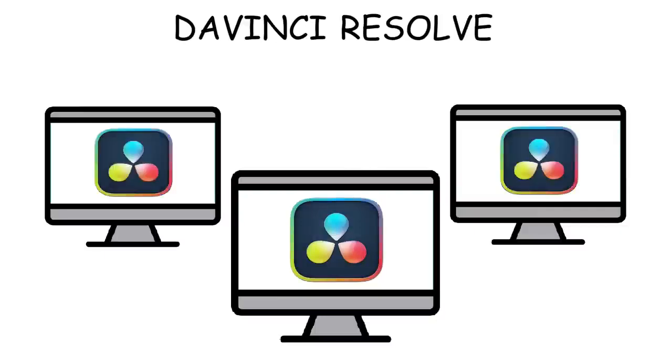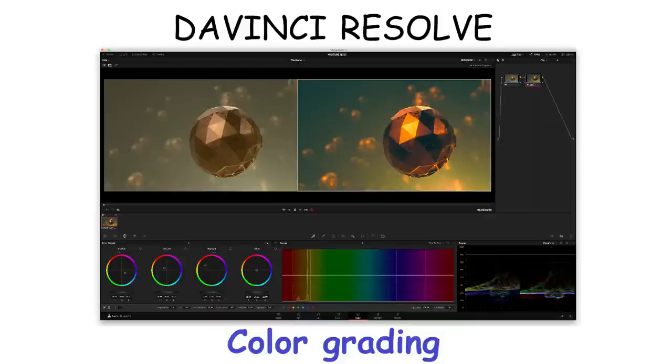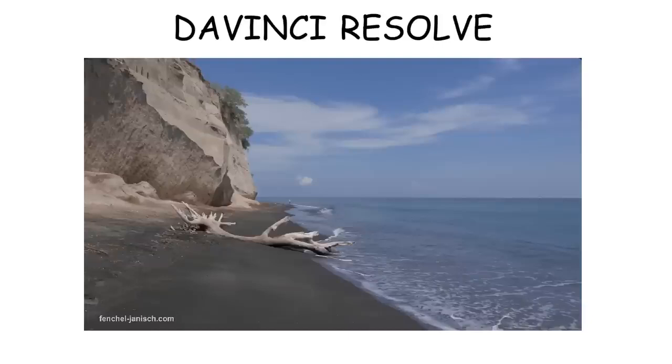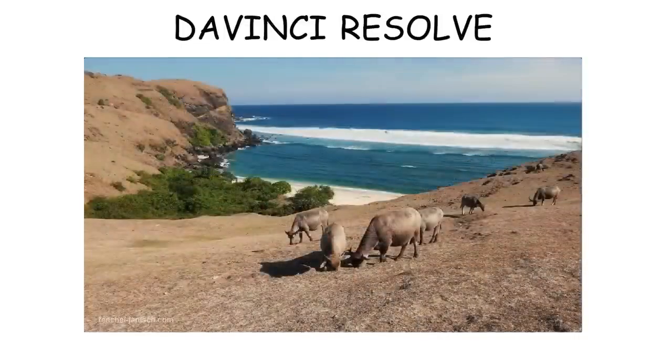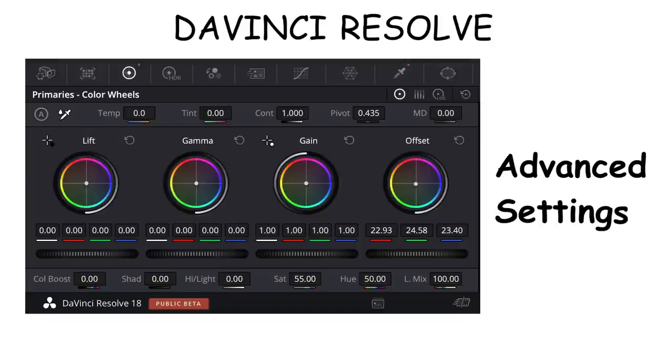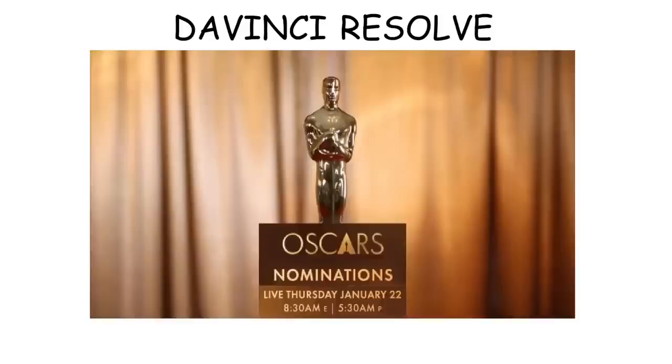But not only because it's free, DaVinci is also a great option because of its color grading tool. So color grading is the process of adjusting the colors of your footage to make it look more cinematic. And since DaVinci's color grading tools are so advanced, they're actually used in many Oscar-nominated movies.